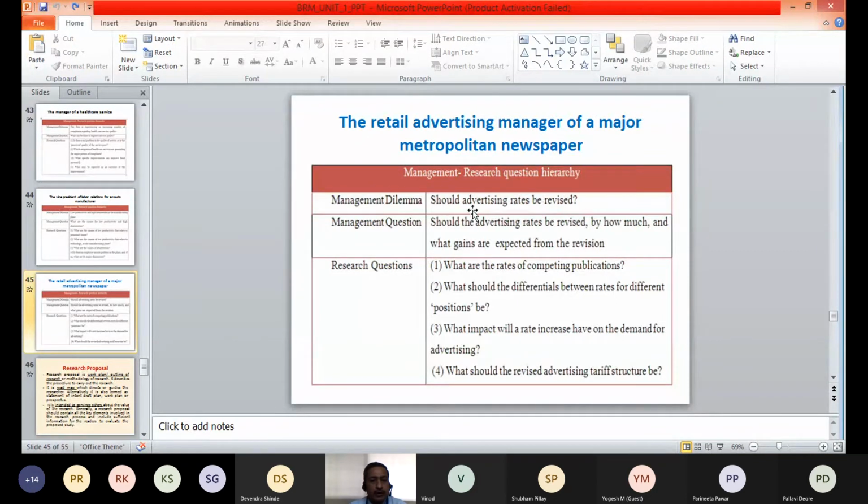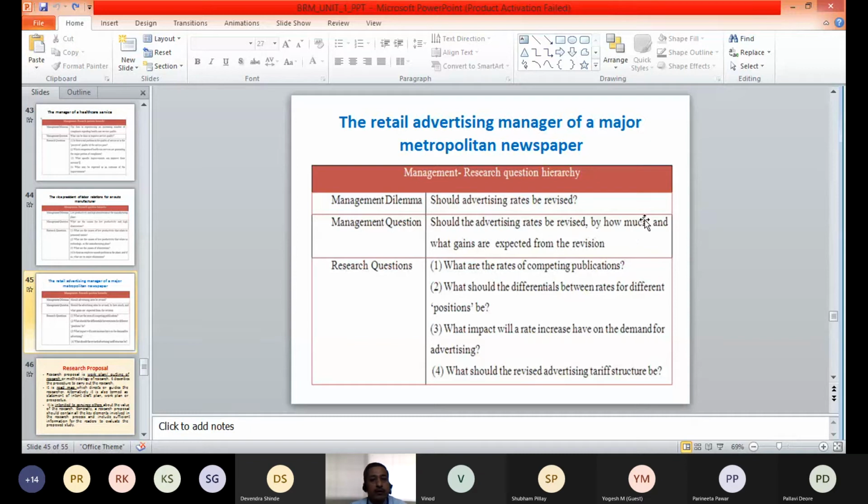And to solve this difficulty, or his confusion in taking the decision, the specific management question needs to be framed. That specific management question is, should the advertising rates be revised? By how much? How much should the rates be? And what gains are expected from the revision?